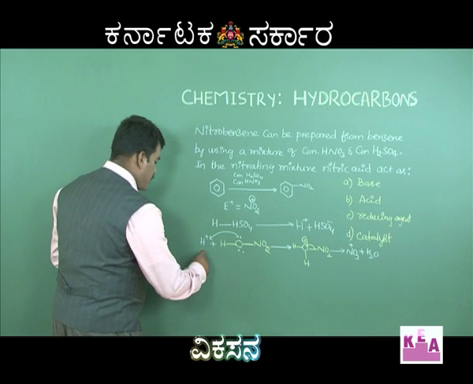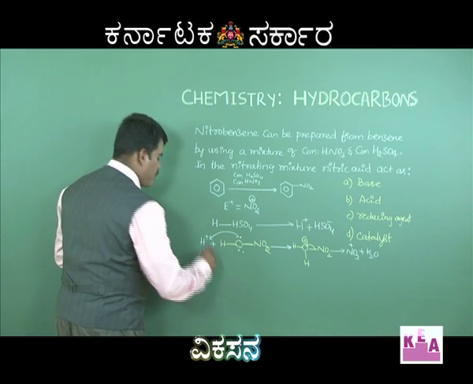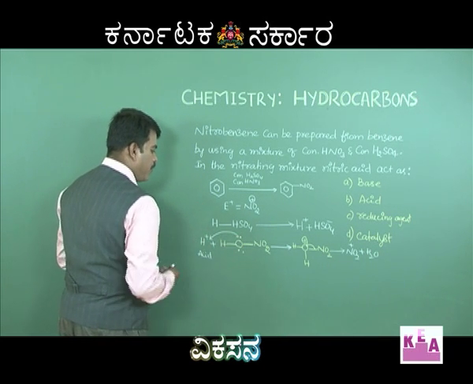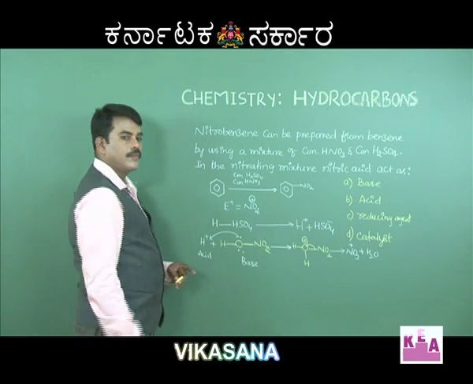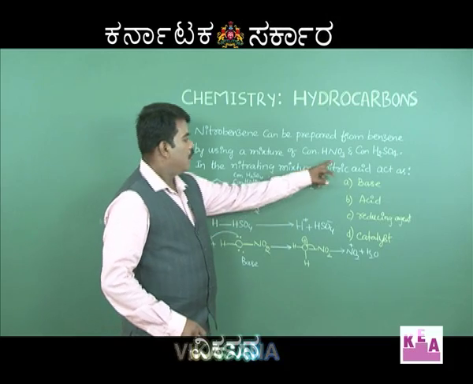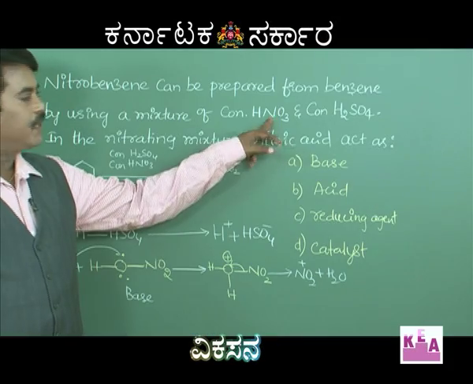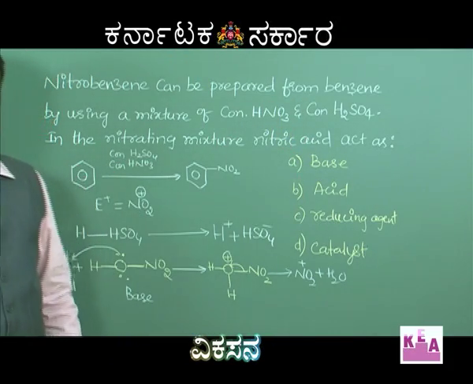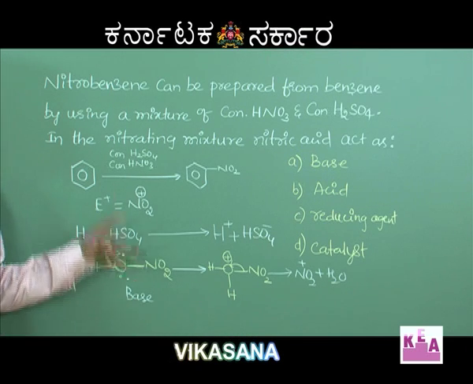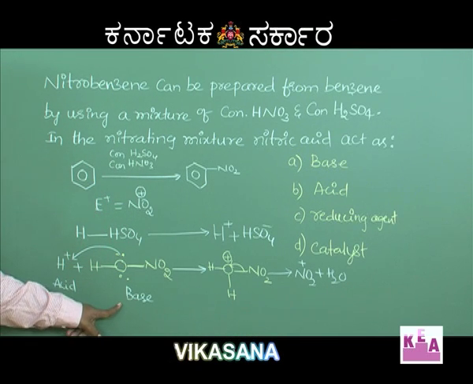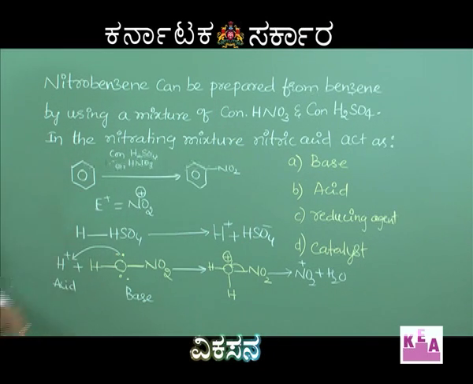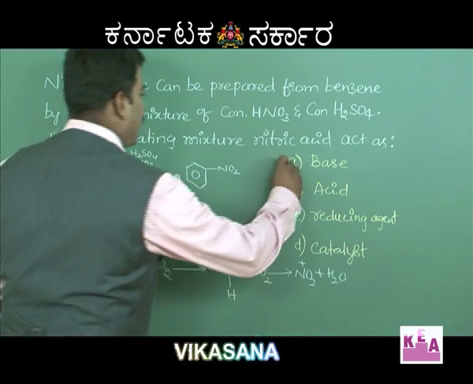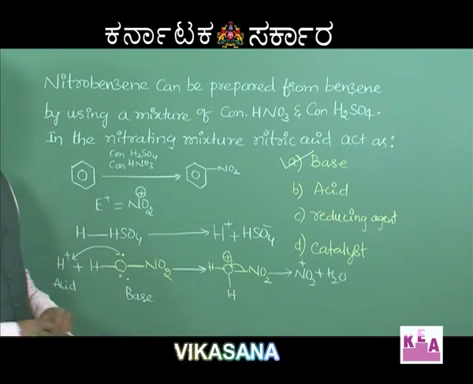Now look at this: sulfuric acid is acting like an acid, giving H plus ion. Nitric acid is a donor of an electron pair, therefore it is acting as a base. So remember, nitric acid in the presence of concentrated sulfuric acid during nitration acts as a base. Nitric acid acts as a base during the nitration of benzene. So, option A, base, should be the correct one.